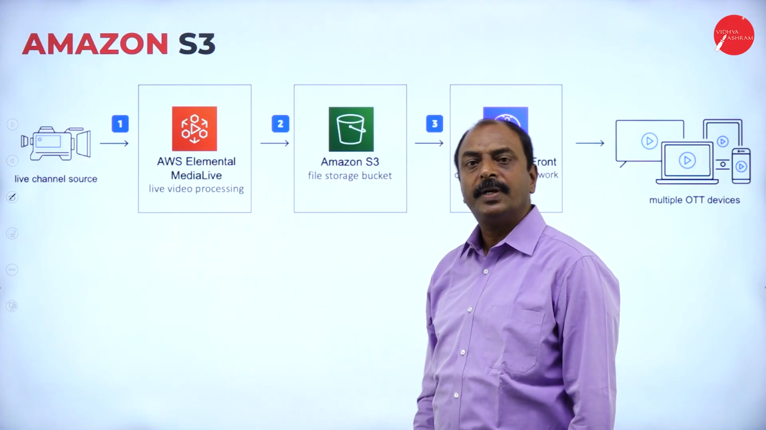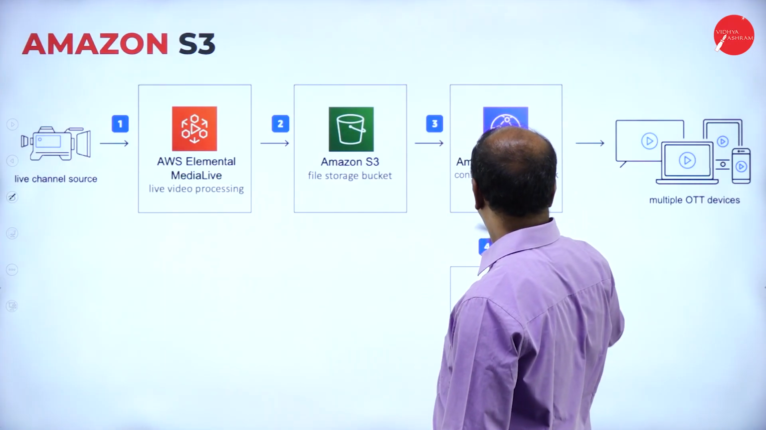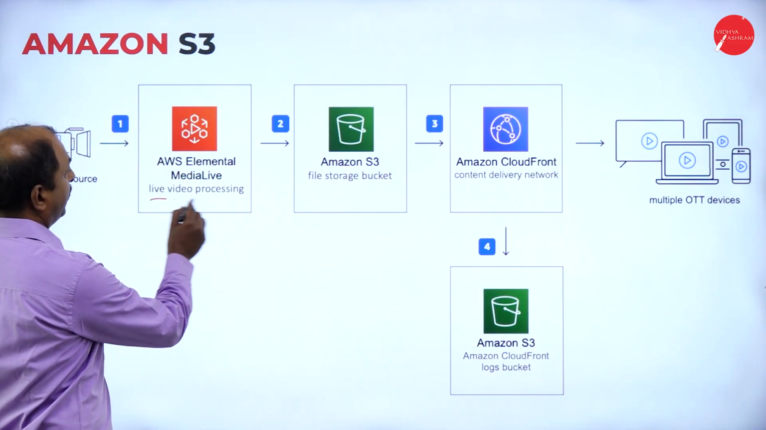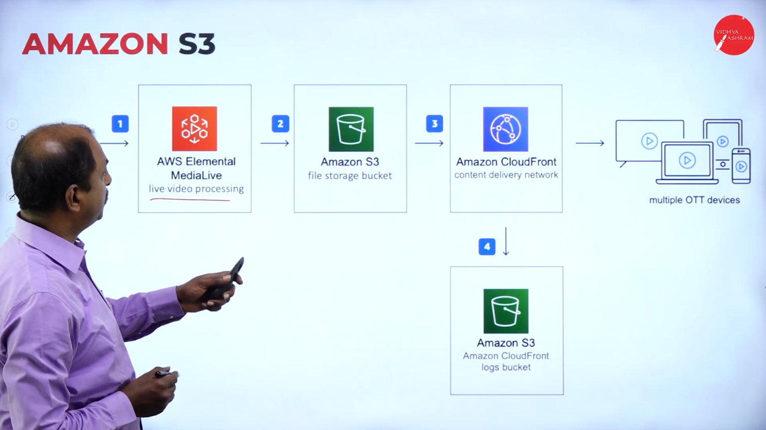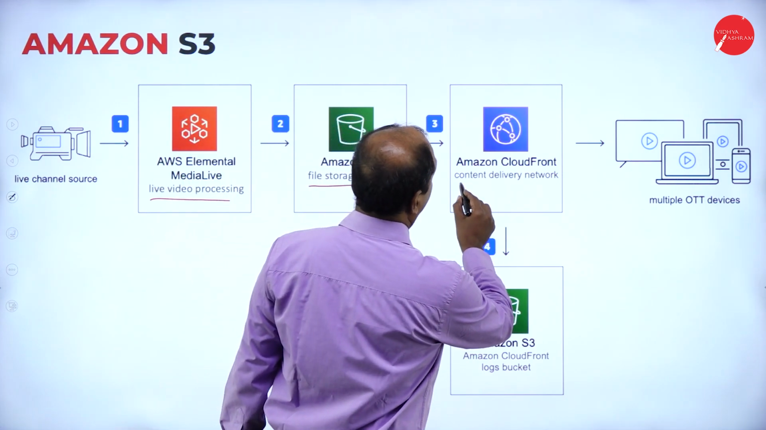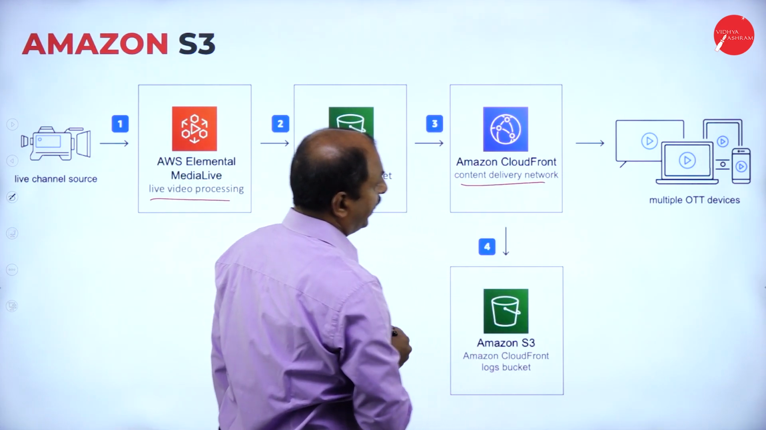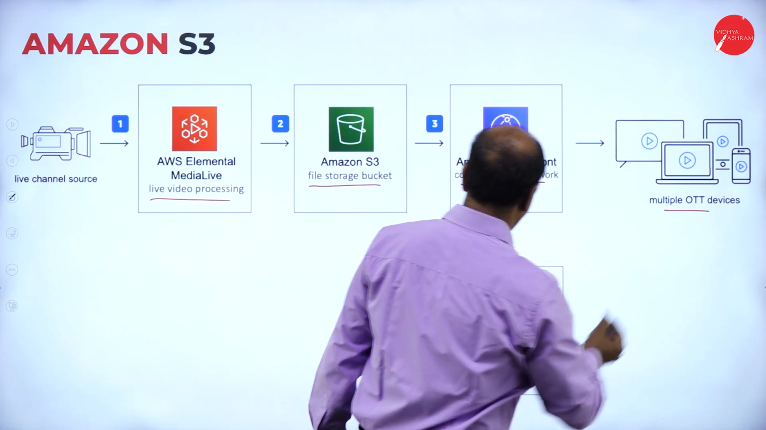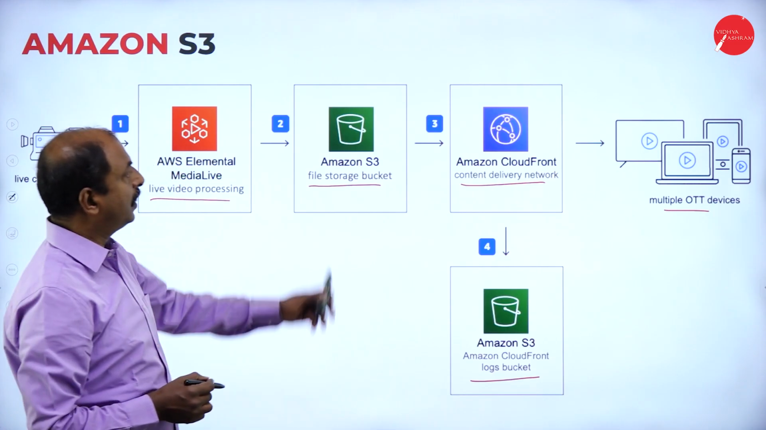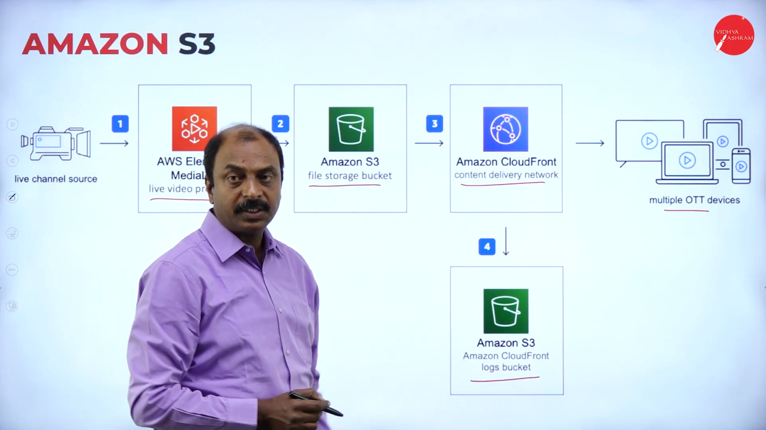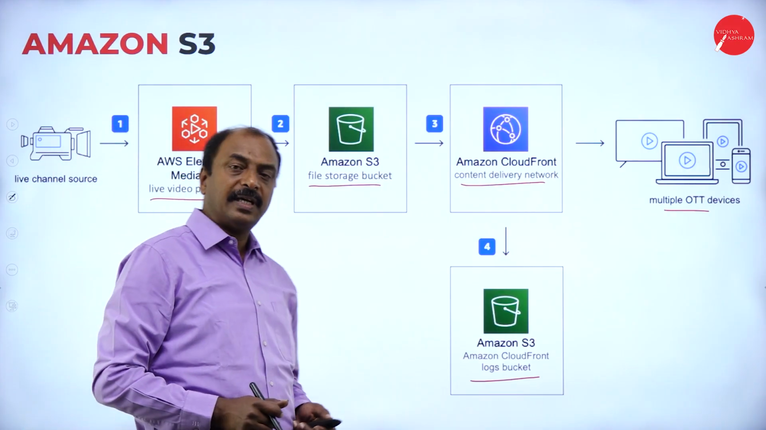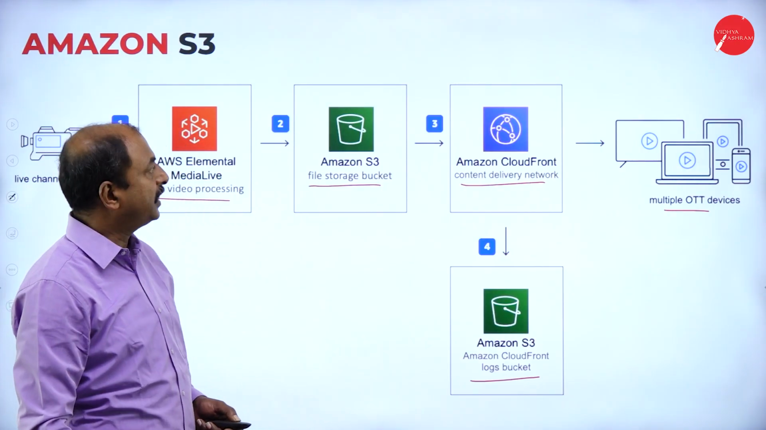It is a schematic diagram which indicates the concept of S3. Here, elements, media, live, it is a video processing, and Amazon file storage bucket, and this is CloudFront, a content delivery network, and multiple OTT service devices, and this is Amazon S3, it is a bucket. So here, all the information or applications are stored in the form of a bucket. This is an example diagram for Amazon S3 services.